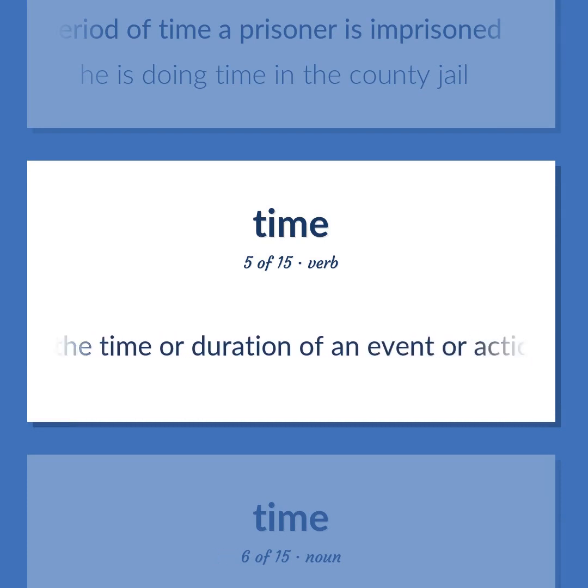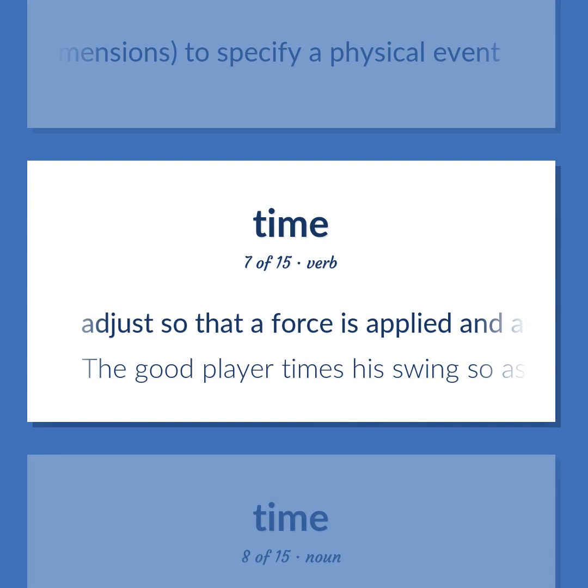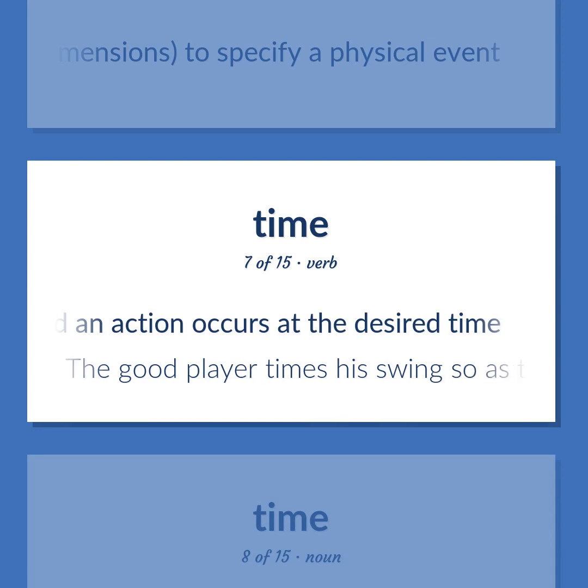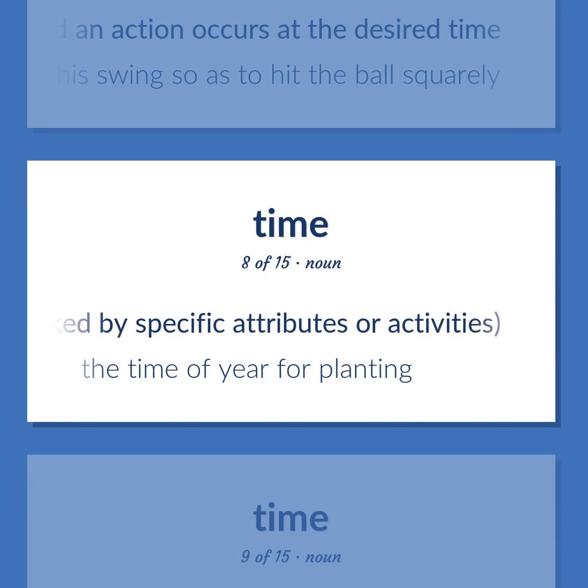Measure the time or duration of an event or action or the person who performs an action in a certain period of time. The fourth coordinate that is required, along with 3 spatial dimensions, to specify a physical event. Adjust so that a force is applied and an action occurs at the desired time. The good player times his swing so as to hit the ball squarely. An indefinite period, usually marked by specific attributes or activities.